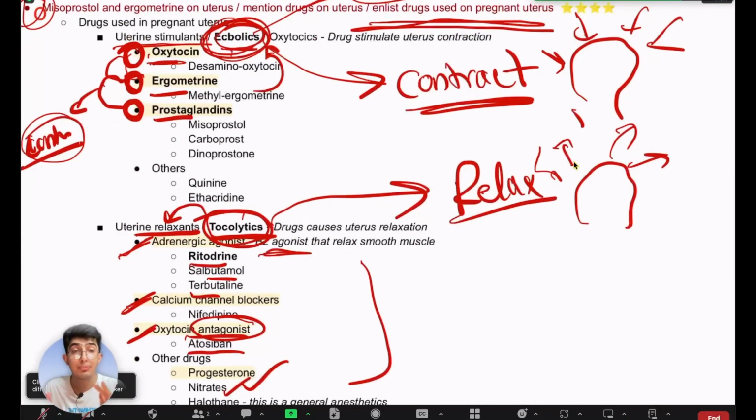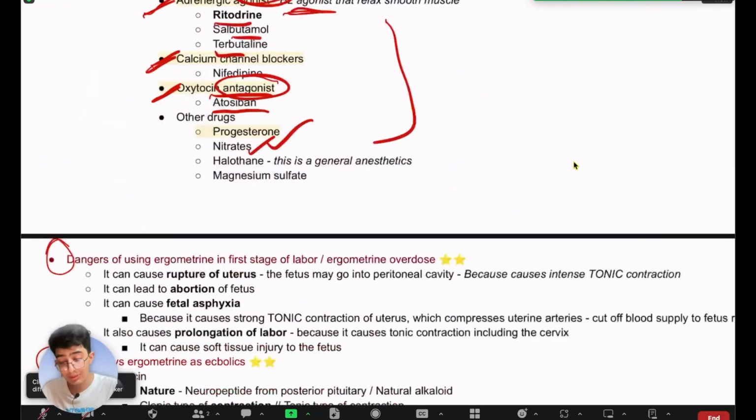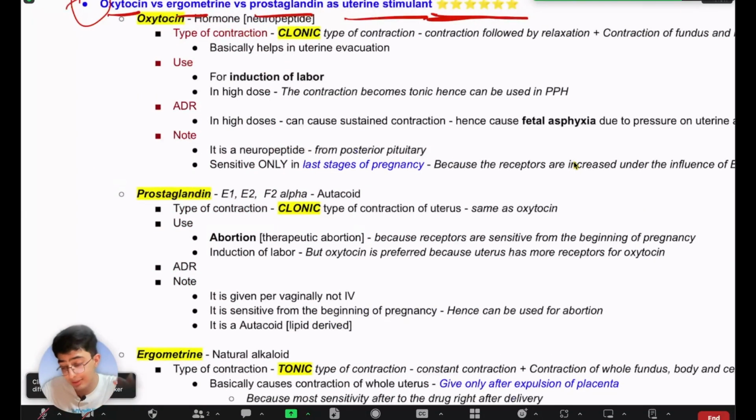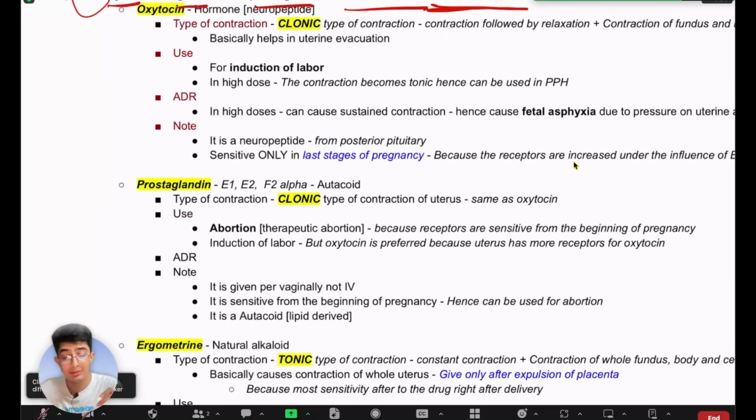But they have certain very important differences, right? So there's a question that comes in your exam like compare between oxytocin and ergometrin, oxytocin versus ergometrin, or it could be oxytocin versus prostaglandin, right? So any combination of these questions. So in order to write this answer properly, you need to understand the basic characteristics of each of these drugs, right?